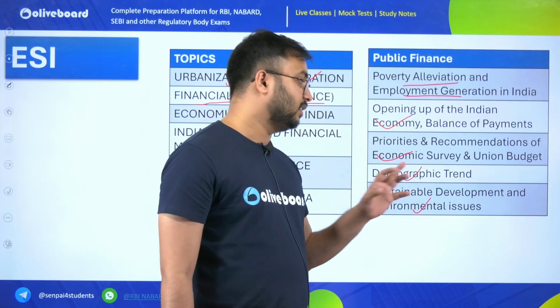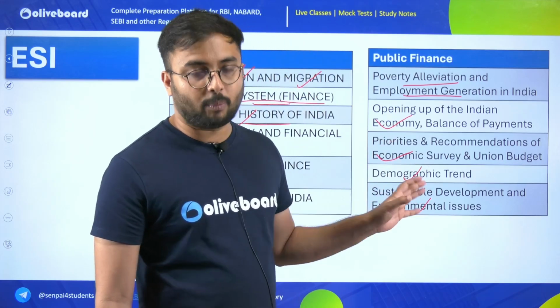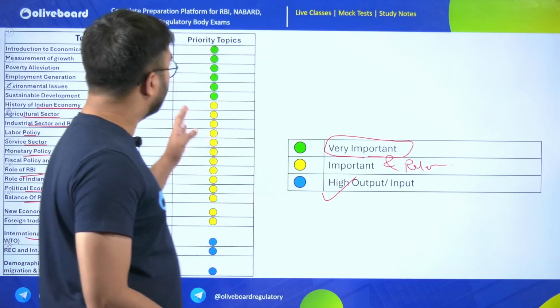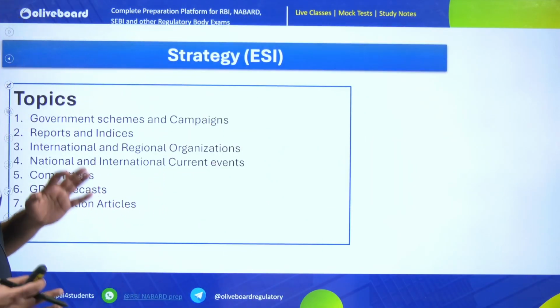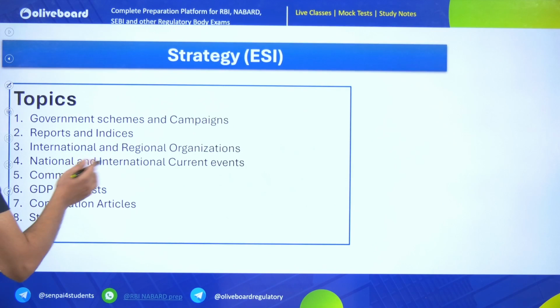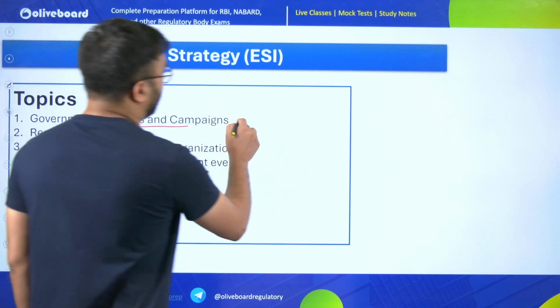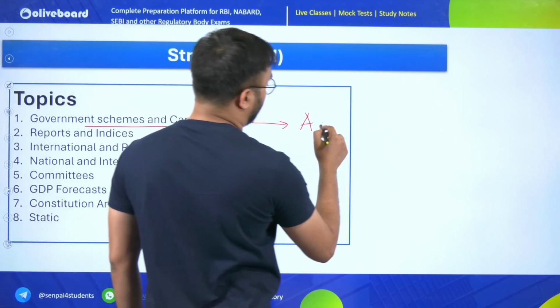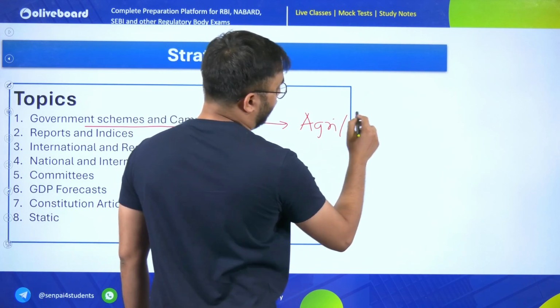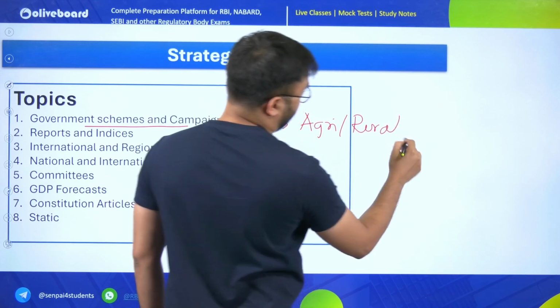Demographic trend, and lastly sustainable development. These are all the topics which are associated with ESI. Their priority also I showed you. Lastly, I will conclude some of the important topics, how you can prepare them. First is government schemes and campaigns. Okay, you have to do it again, which are more associated with agriculture and rural development.